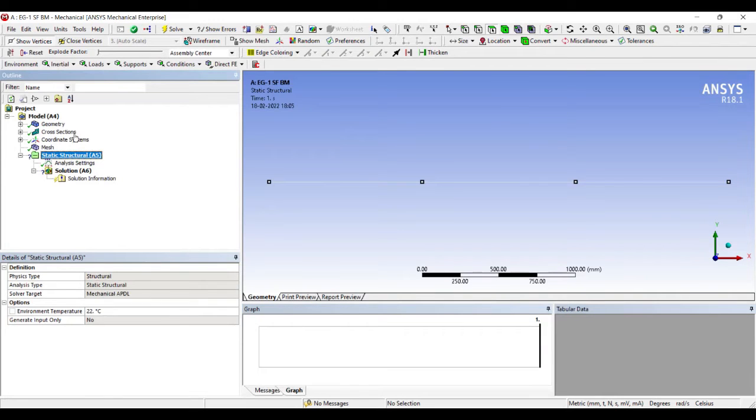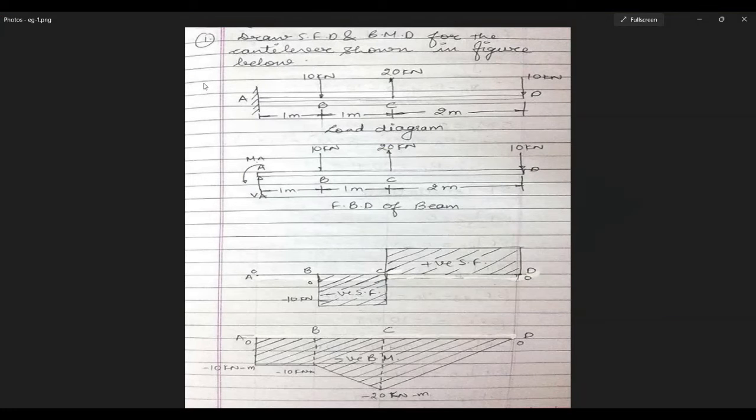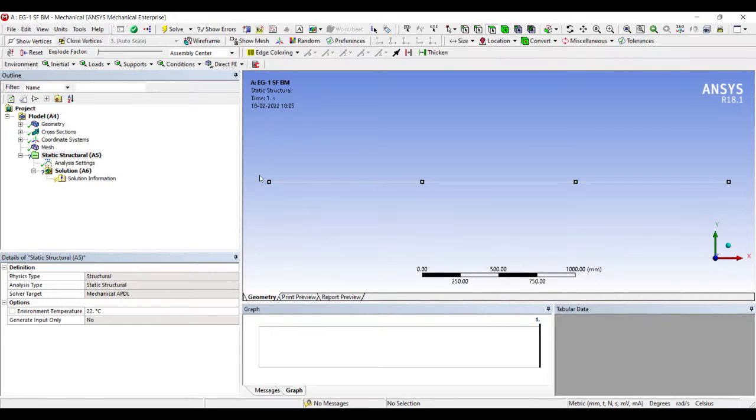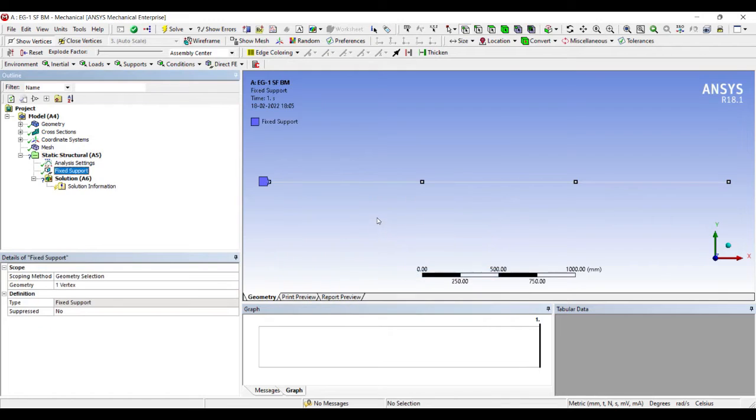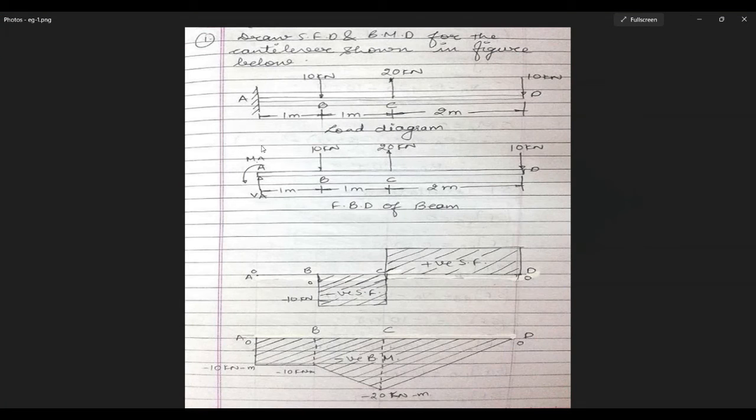Now I'll go to static structural. I can see the vertices on the beam because I have clicked on show vertices. I want to apply a fixed support on this end A. You can see from the diagram end A is fixed, so I will choose point. Here I will insert fixed support. At point B there is a load of 10 kilonewton downwards. At point C, 20 kilonewton upwards, and at point D again 10 kilonewton downwards is what I have to apply.